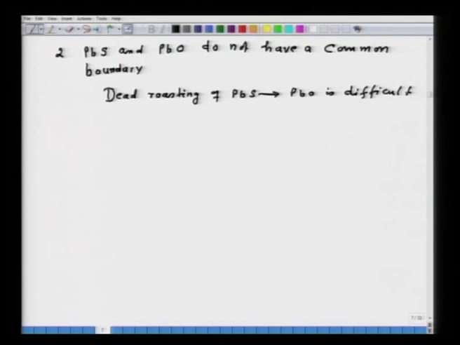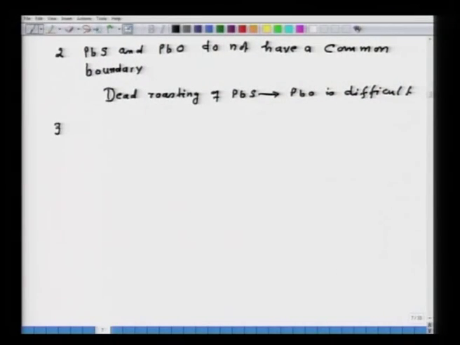I mean, this you can easily explain from the predominance area diagram. Had there been a common boundary, then it would have been possible, but since there is no common boundary, it suggests that PbS to PbO will always have the formation of PbSO4, and that is what in practice it is also.